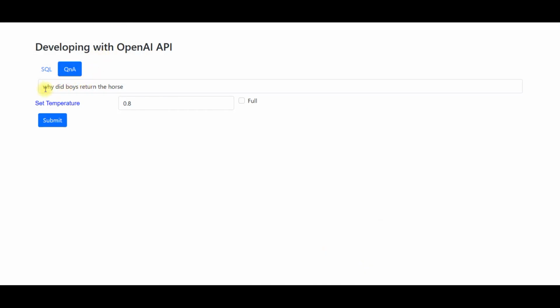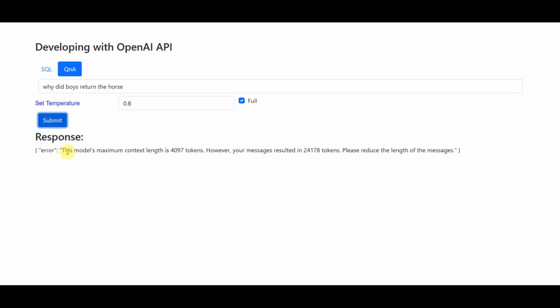So first let's try this, right? I have already created the text out of these PDFs, and this is the question I want to ask. Why do the boys return the horse? Right? So it doesn't work. And this is the main problem that we have to solve.